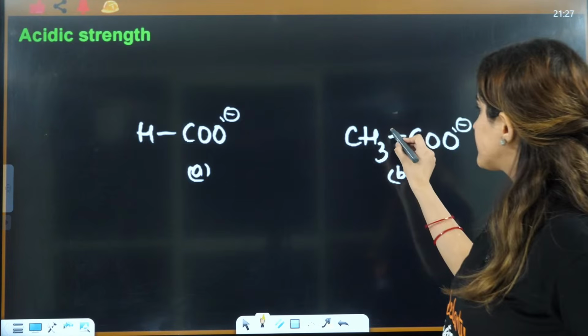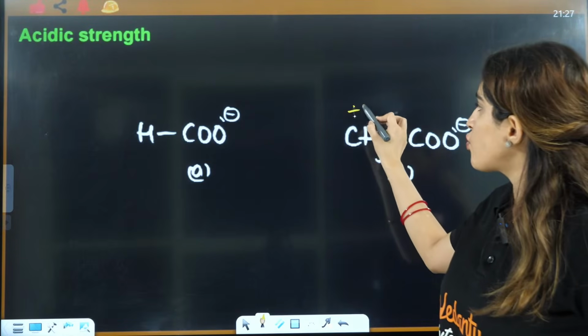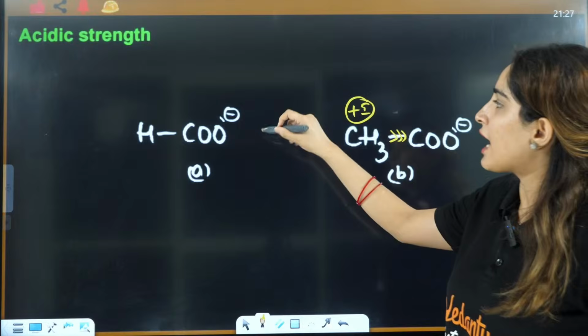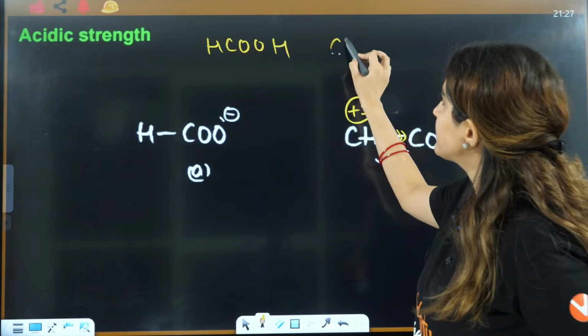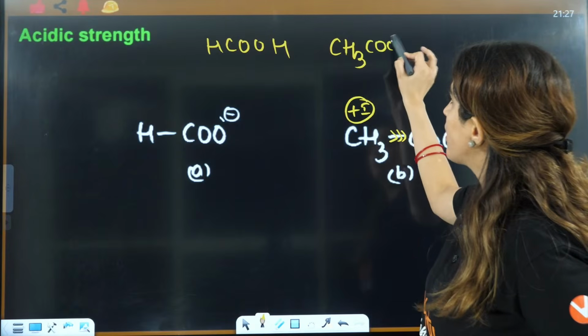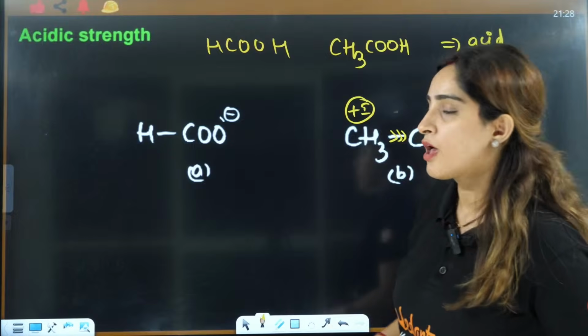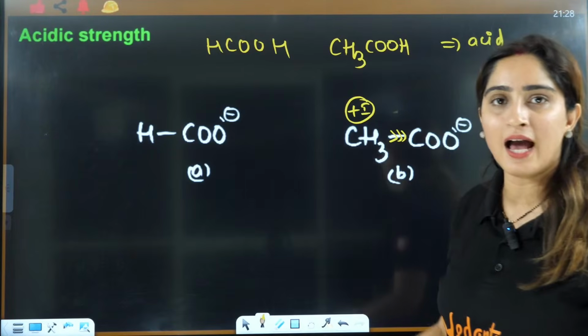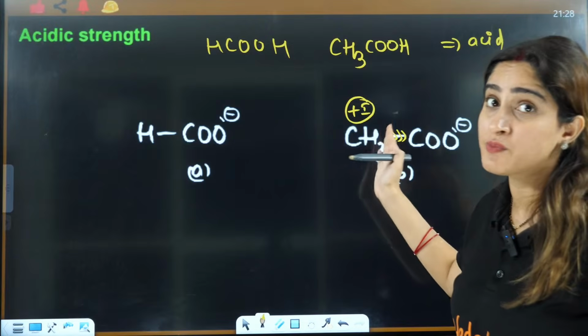If you see, this is donating the electrons, right? So we are talking about HCOOH and CH3COOH, which is a good acid. This we want to know. For that, firstly we will see the anions of that. In this anion, here it is plus I effect, so it is making it unstable.